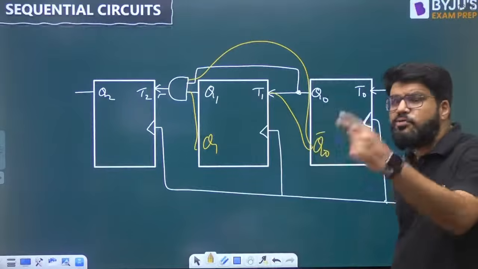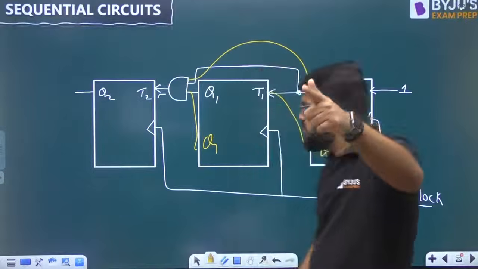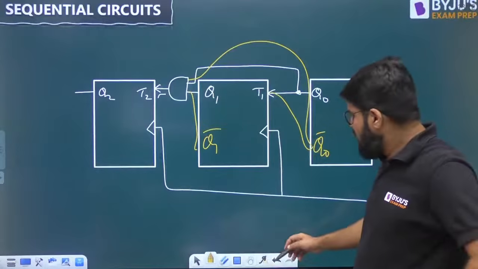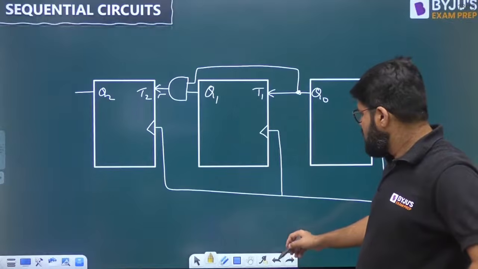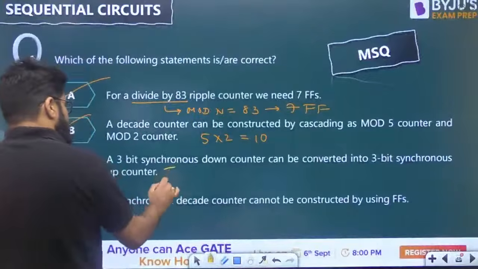So you just have to change the connection. You don't have to implement extra hardware. You just have to change some wire connections, right? Rather than Q1, you have to take from Q1 bar. This particular up counter is going to behave as a down counter. So yes, this is true.